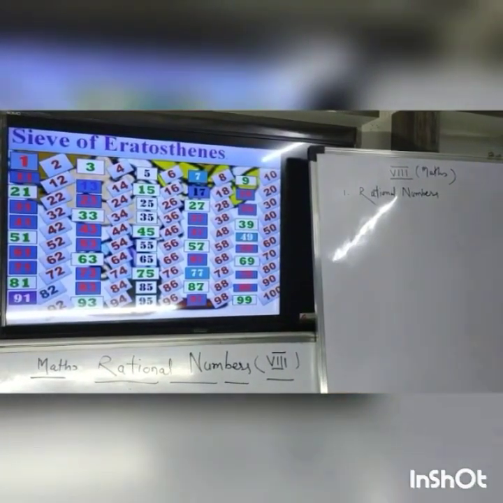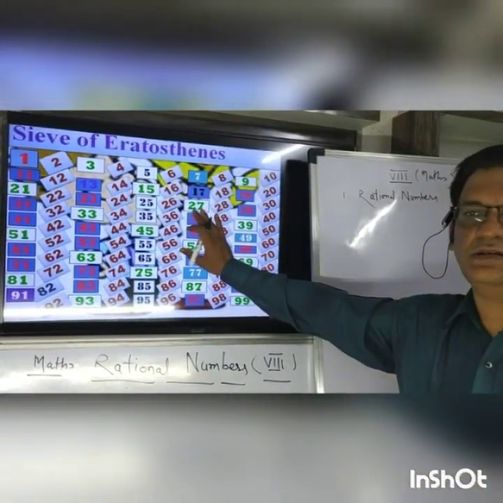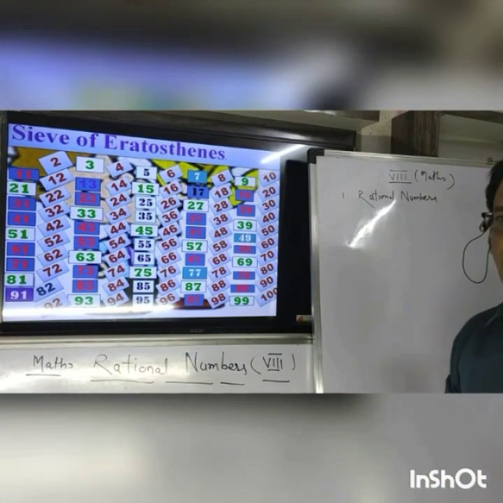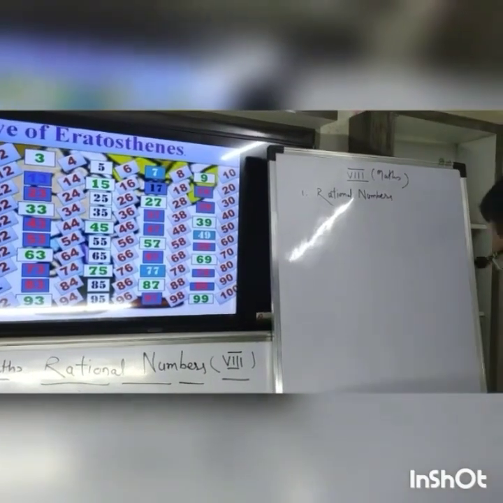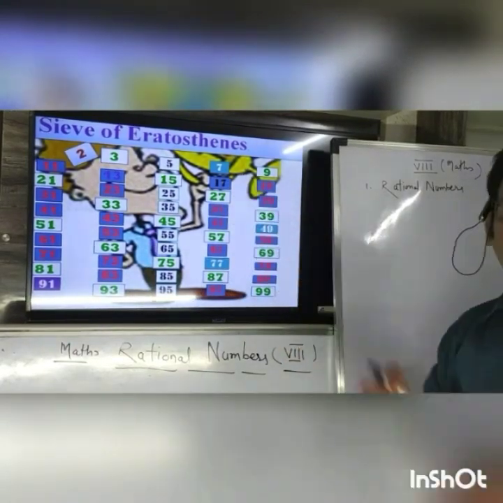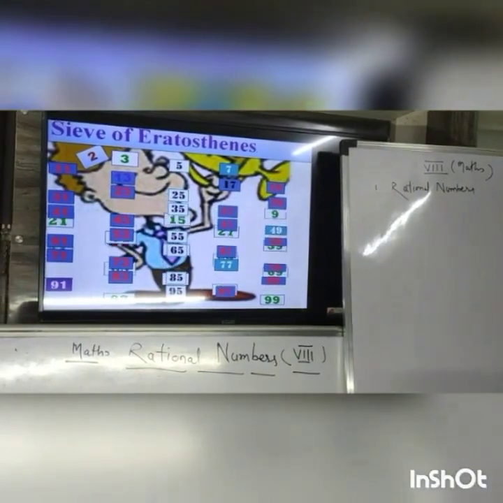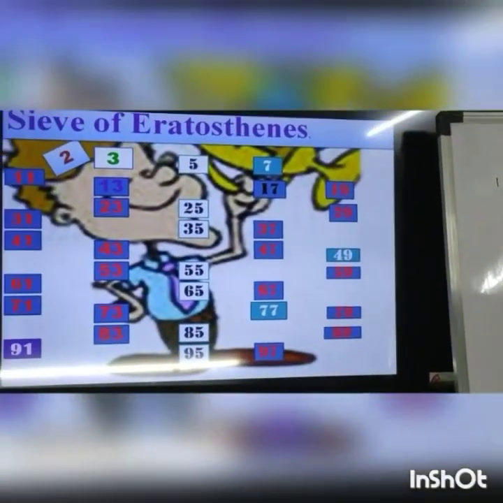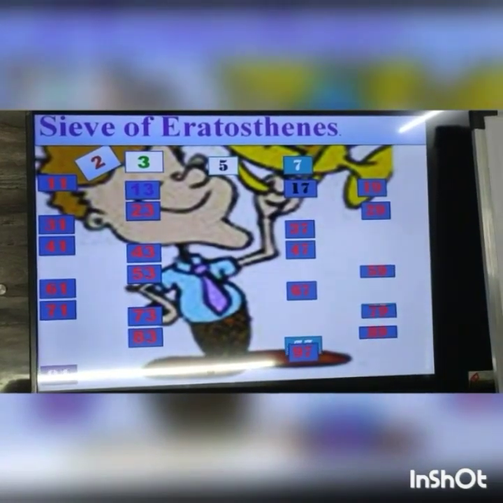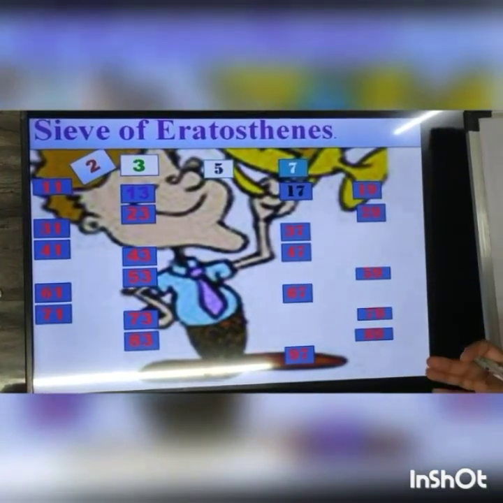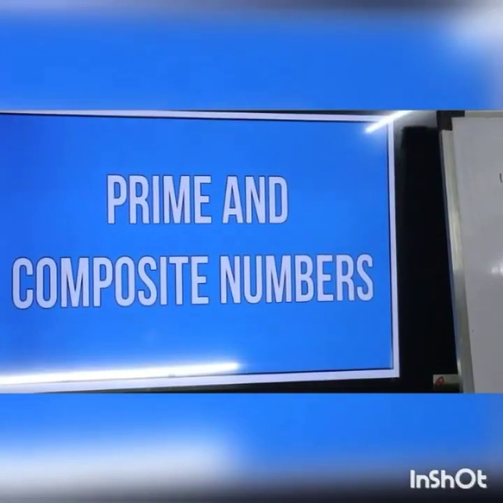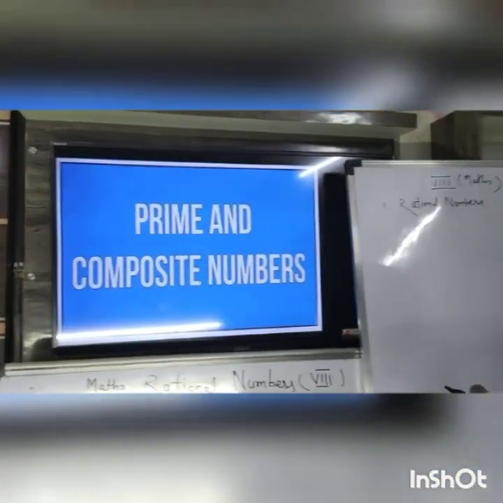In sieve of Eratosthenes, what Eratosthenes had done, he first of all removed 1, because he knows that 1 has got only one factor. After that, he removes all multiples of 2 and retains only 2. Later on, he removes all multiples of 3, then all multiples of 5, then all multiples of 7. Likewise, if all the multiples are removed, then the remaining is the table of the primes.